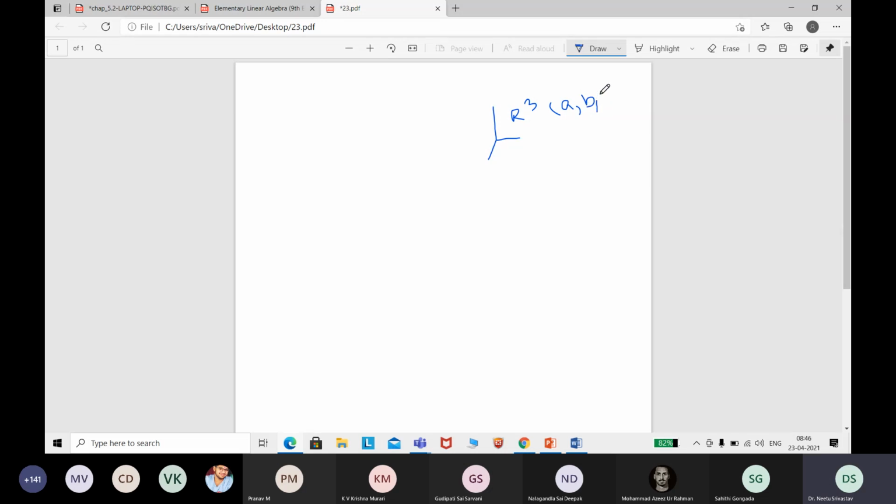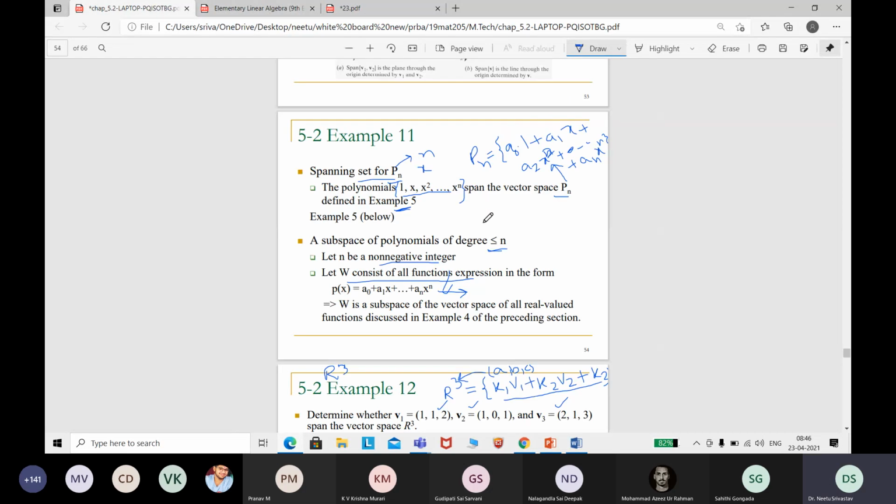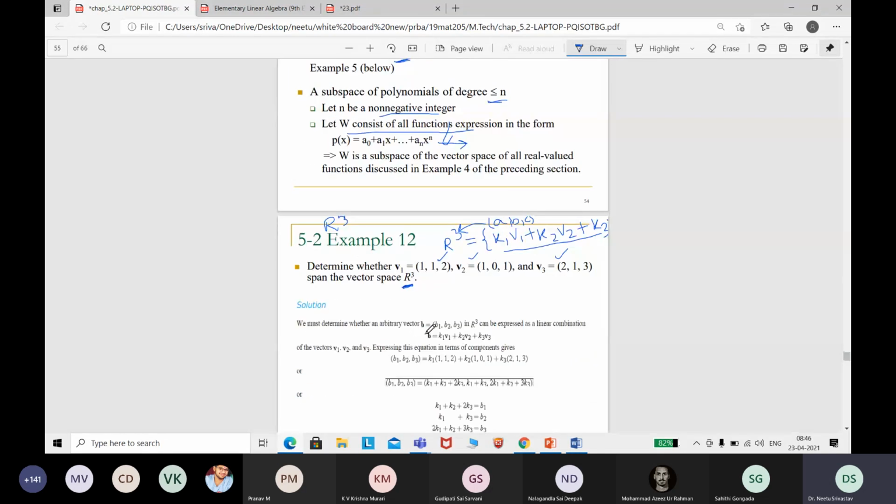So, any element in R3, (a, b, c), can be written as a linear combination of these vectors. What we have to check now is this: assume b1, b2, b3 is an element in R3, and it can be written as a linear combination of the given vectors. Now I will substitute v1, v2, v3 and then equate.